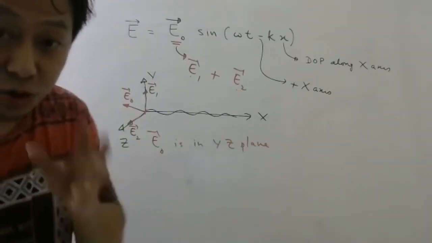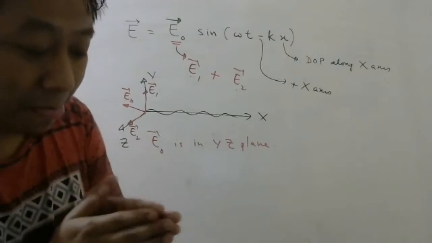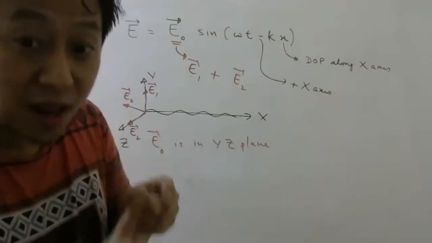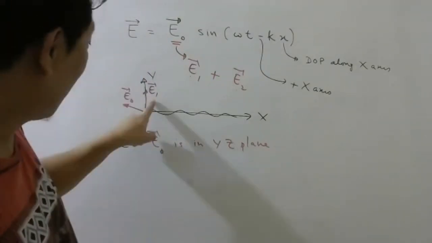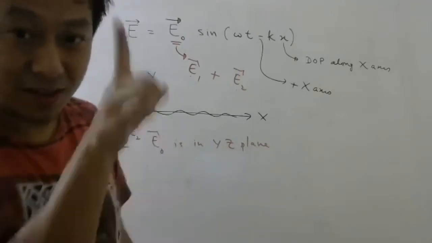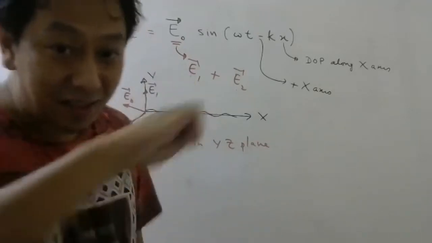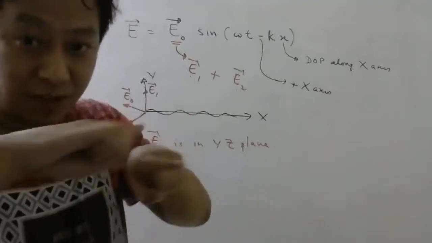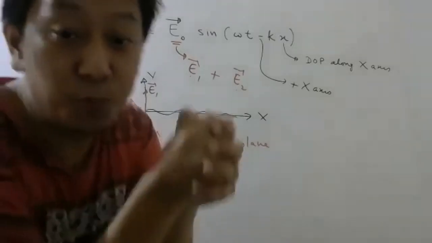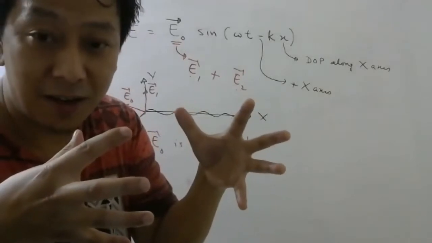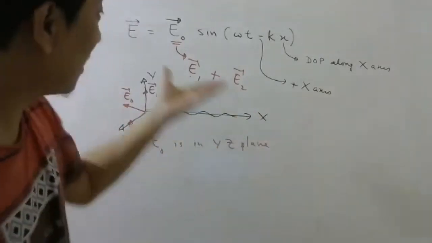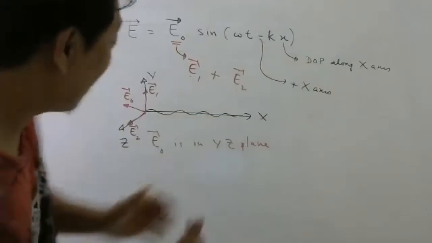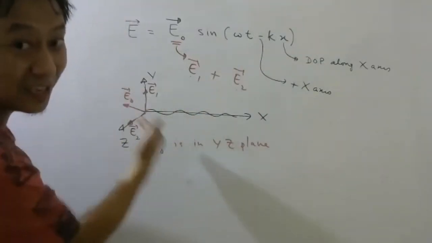So this is a very useful concept. You can use one polarized light along the y-axis and another polarized light along the z-axis, perpendicular to each other, and make them superimpose. You can mix them, and then you can create light with an electric field in any direction.